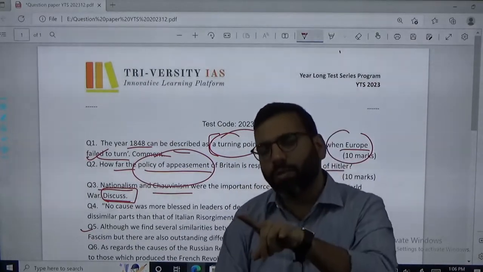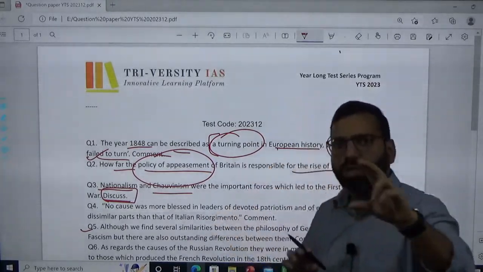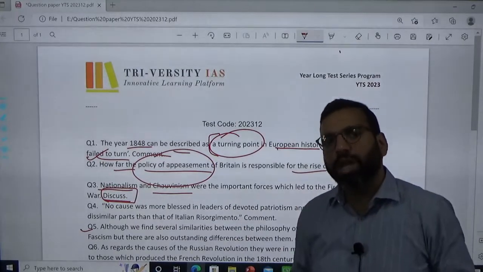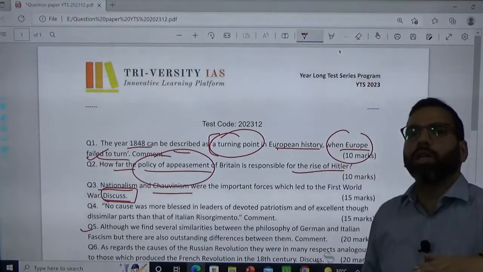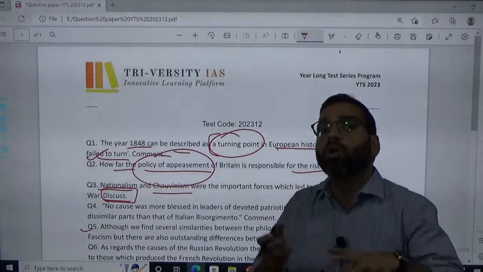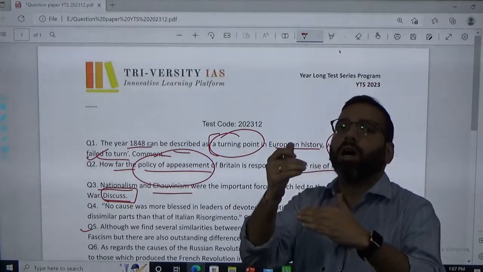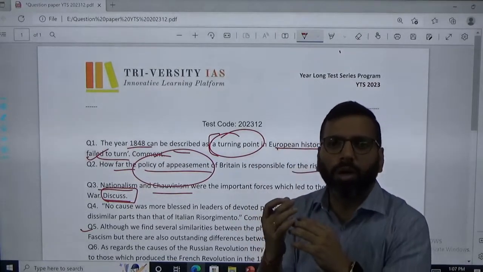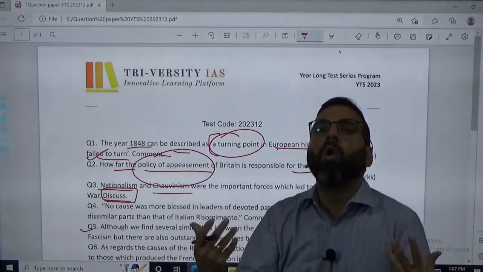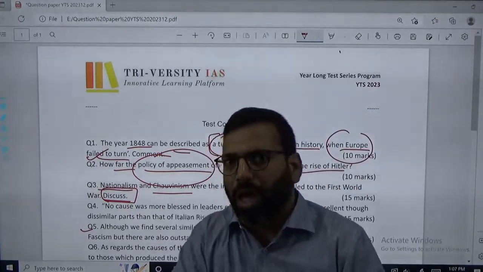Fine. So nationalism and chauvinism, you must know the difference, and how you need to present. First, choose militant nationalism or chauvinism and give examples. Then choose nationalism, choose the area of your Balkan region, show the Bosnian crisis, highlight the First Balkan War, link it to nationalism, and then highlight that it is not only this. Because of this nationalism and chauvinism, we see the division of Europe into two groups who are at war with each other, against each other, which ultimately culminates in the First World War. I hope it's clear.